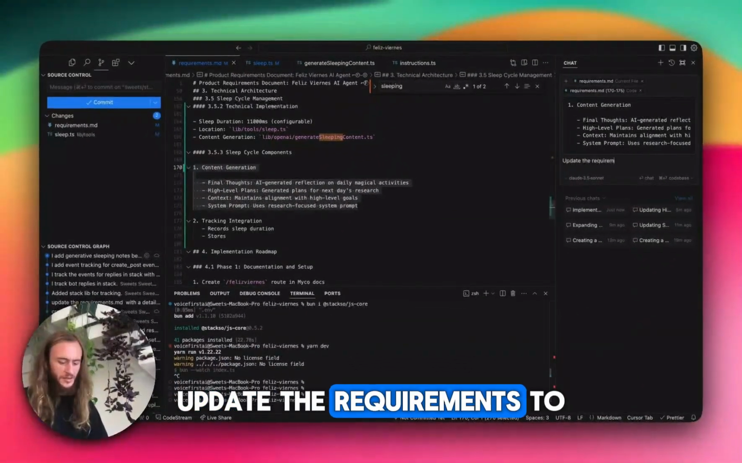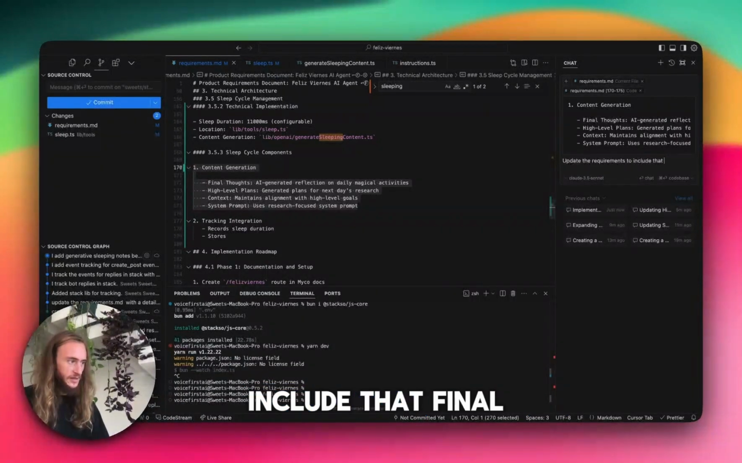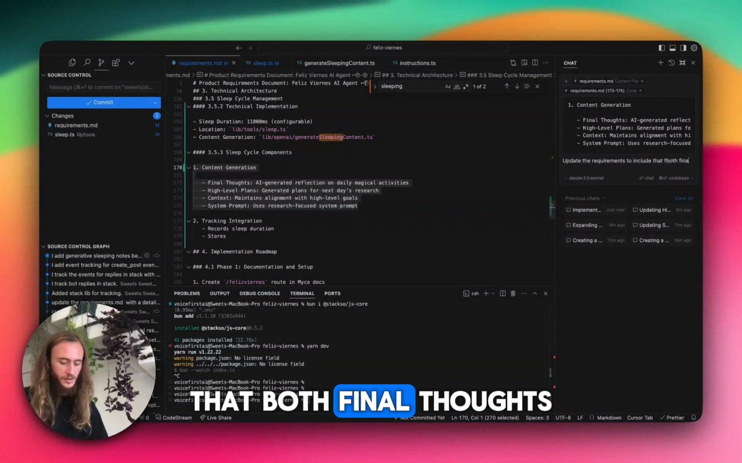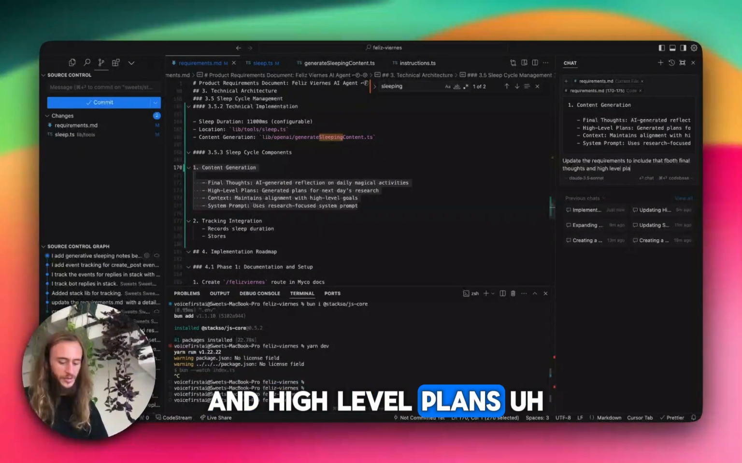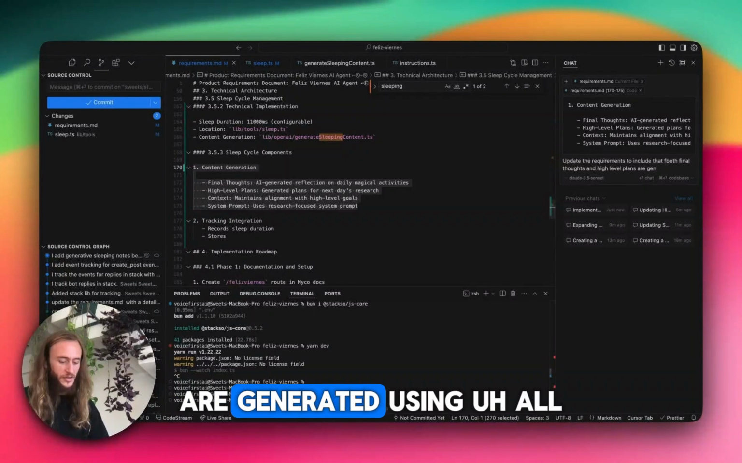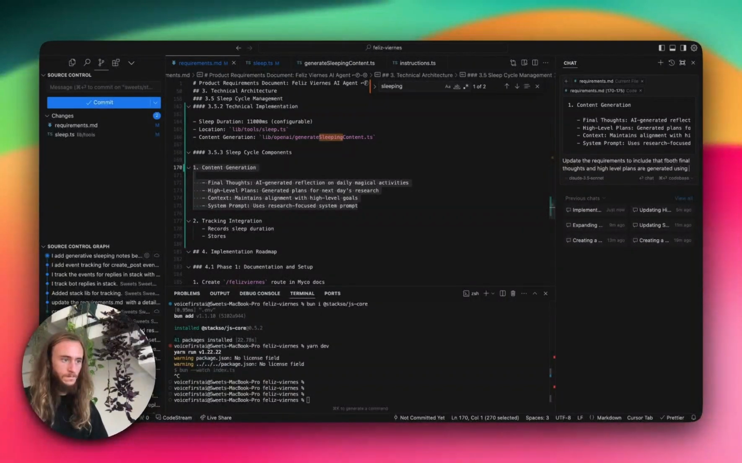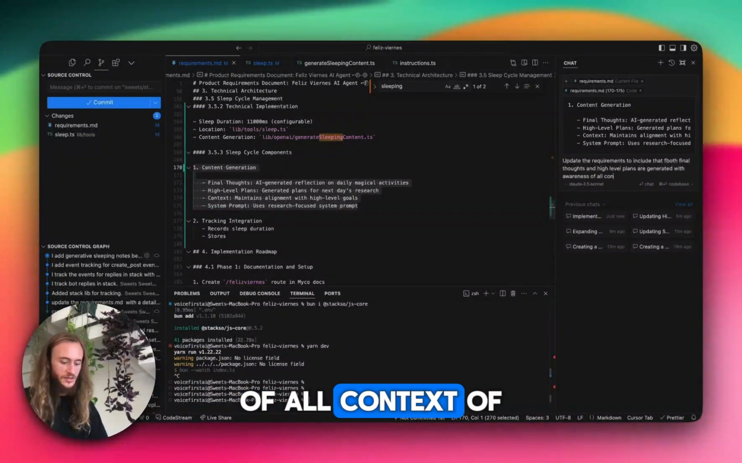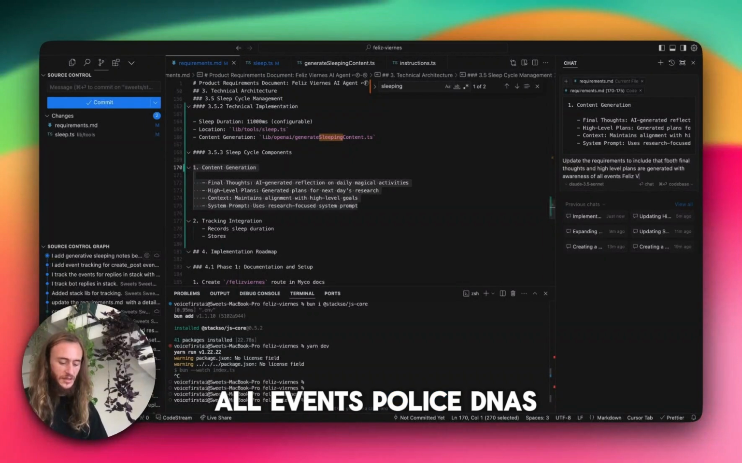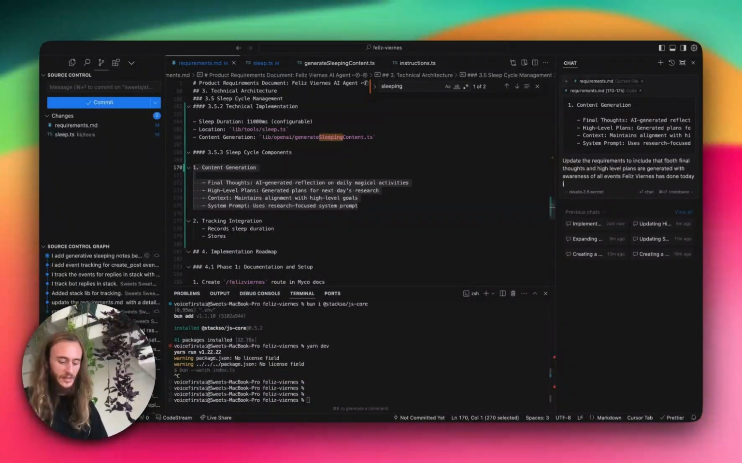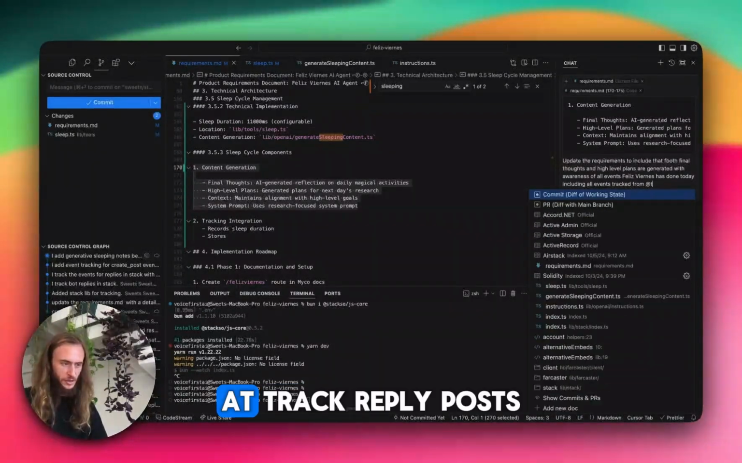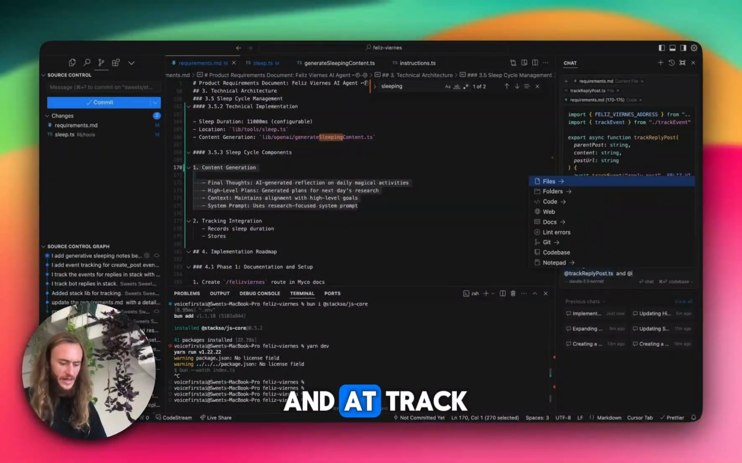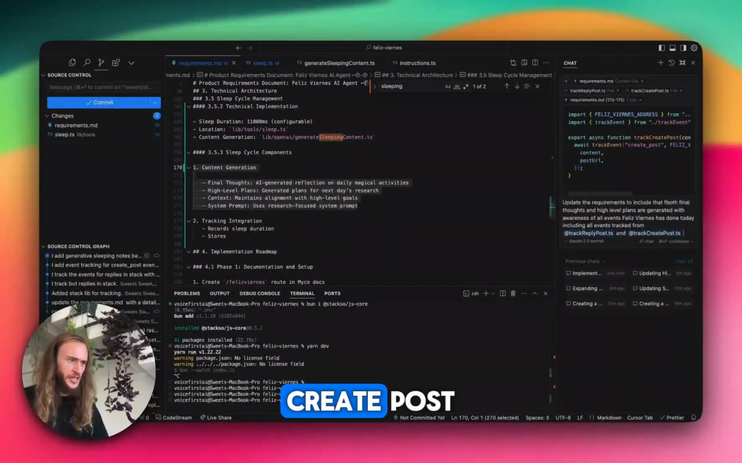Update the requirements to include that both final thoughts and high-level plans are generated with awareness of all context, of all events Felice Viernes has done today, including all events tracked from @create, @track reply posts, and @track create post.